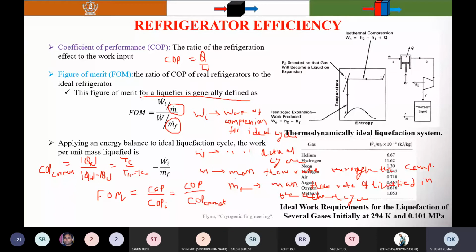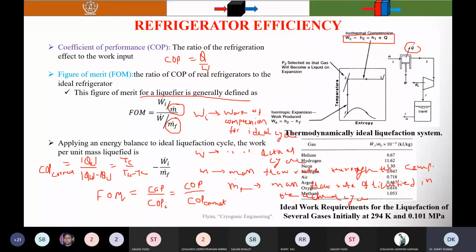So here you can see that process 1 to 2 is the isothermal compression process, and the work input required, from the steady flow energy equation, is W equal to H2 minus H1 plus Q. Here this Q is called the heat loss, or rather it is not heat loss, it is called the heat inleaks. And this is the expansion through the expander.